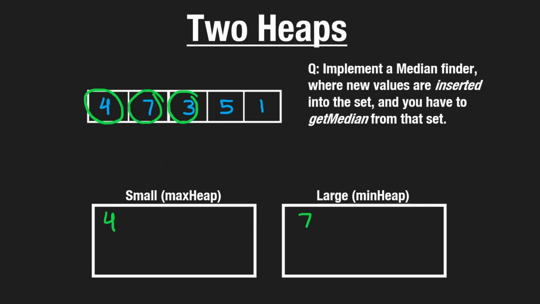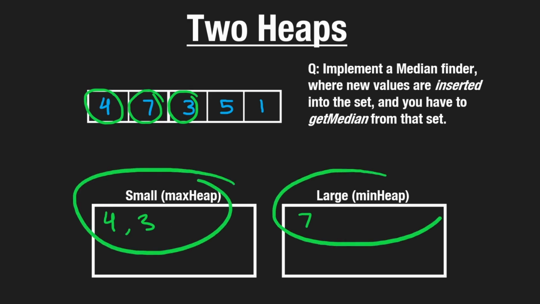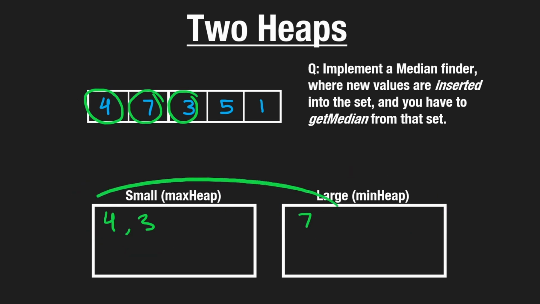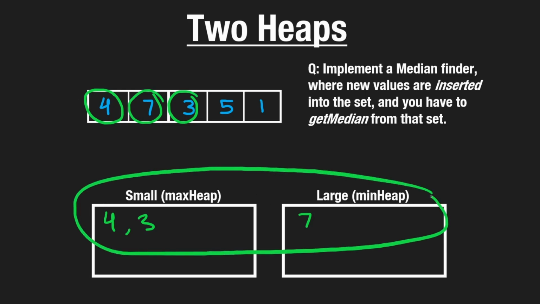So that's what we would do. We would insert the 3 over here, but we kind of have a problem because the lengths of the heap are not equal at this point. But in this case, since we have an odd number of values, we can't really do anything about that. There's no way we can make the lengths of these two heaps equal.